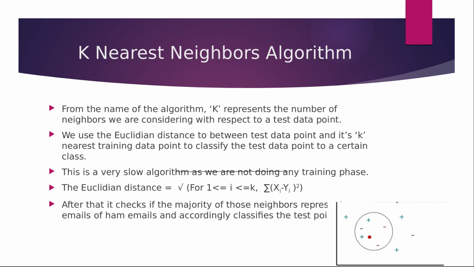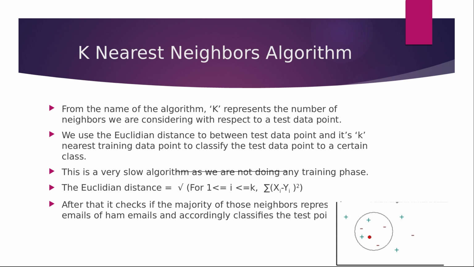The next algorithm is the k nearest neighbors algorithm. Here the word k represents the total number of neighbors or total number of data points that we are considering with respect to the test data point. We use the Euclidean distance between the test data point and its k nearest training data points to classify the test data point to a certain class.